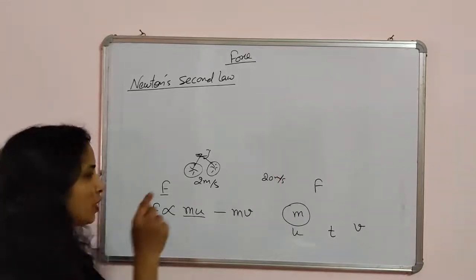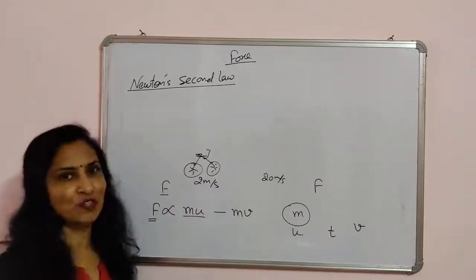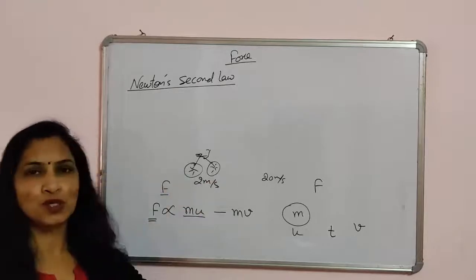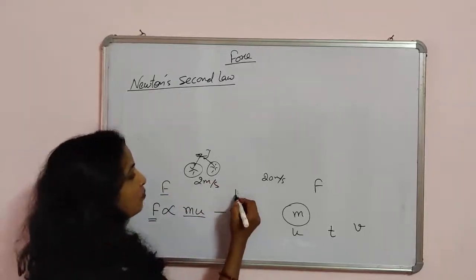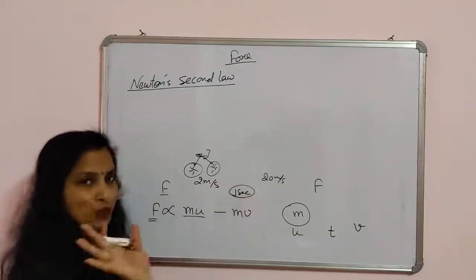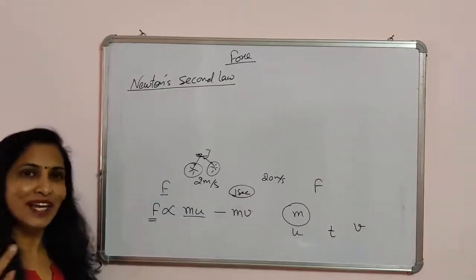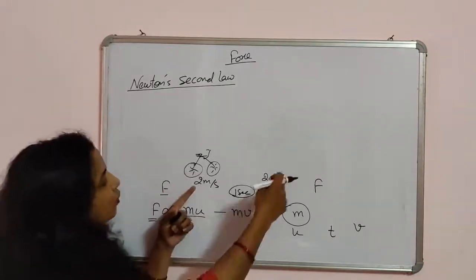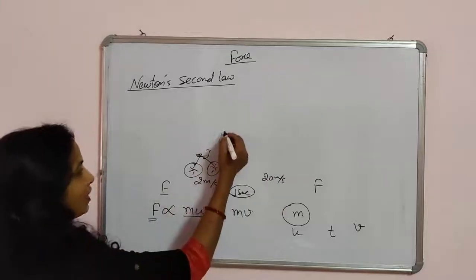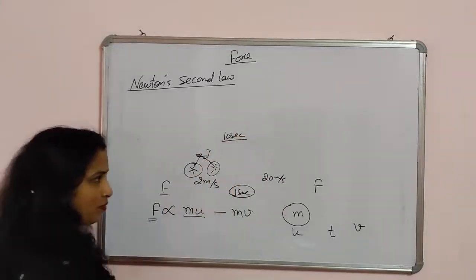If you want to change the velocity in a less interval of time, suppose you want to change the velocity in 1 second only, this is the one option you have. The second option is you can change the velocity in a large interval of time, that is you have 10 seconds to change your velocity.